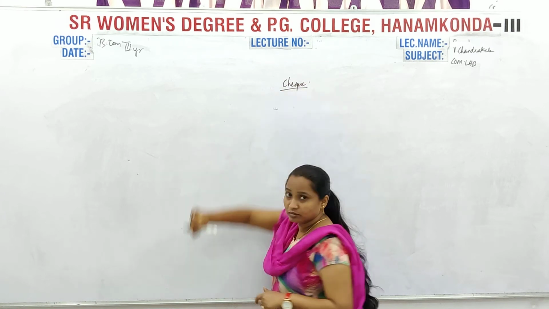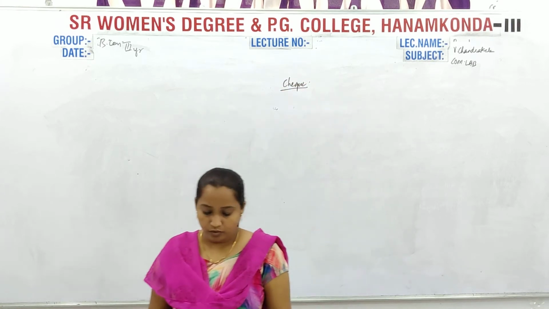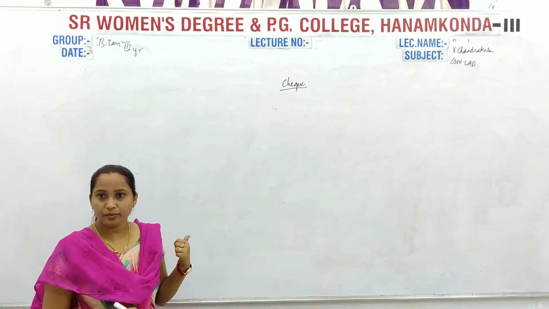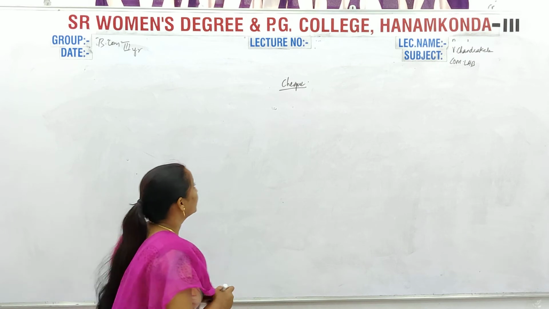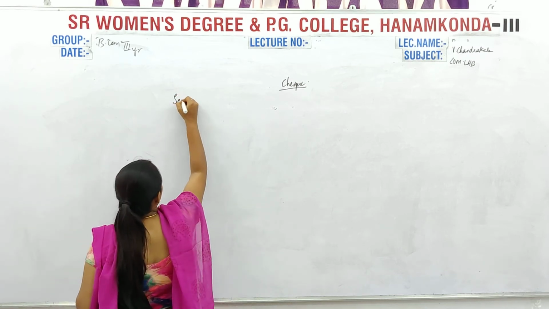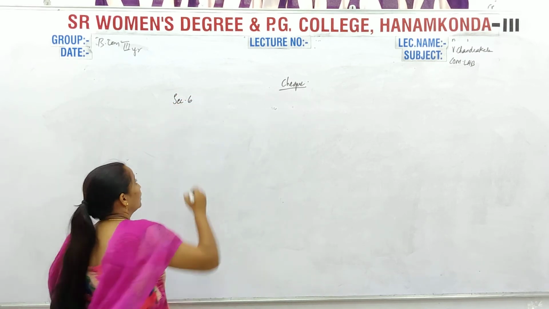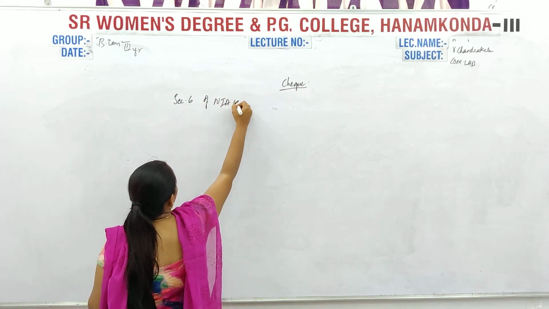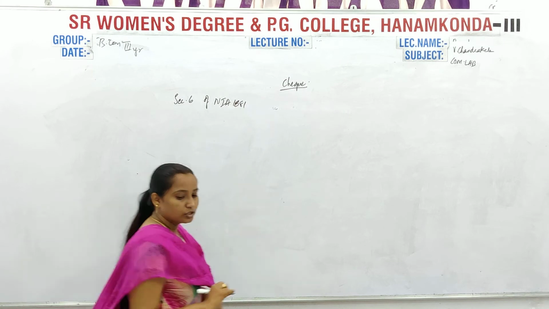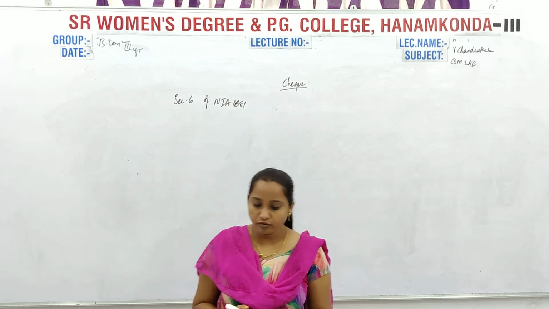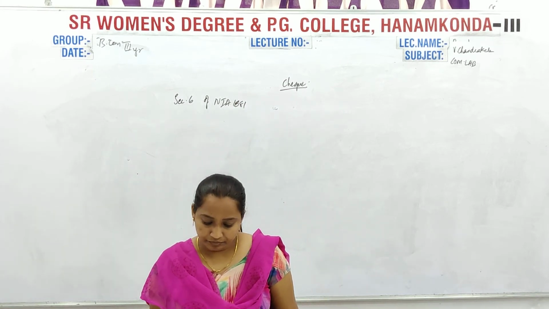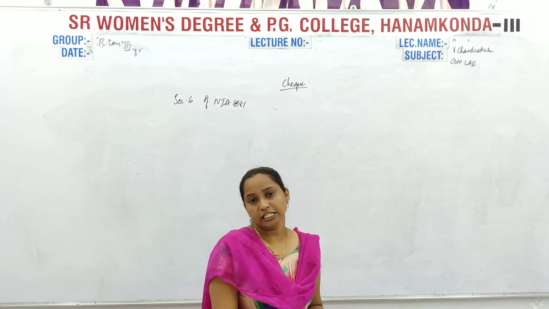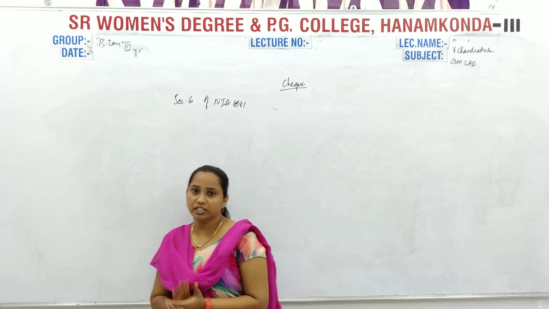Check, everyone knows. I need not tell you all. Okay. So again, according to Section 6 of the Negotiable Instruments Act 1881, a check may be defined as a bill of exchange.